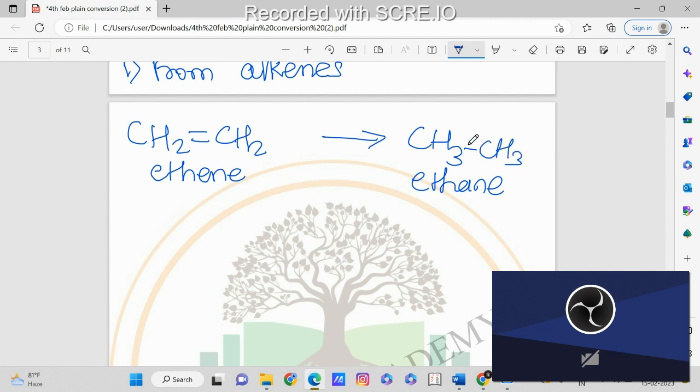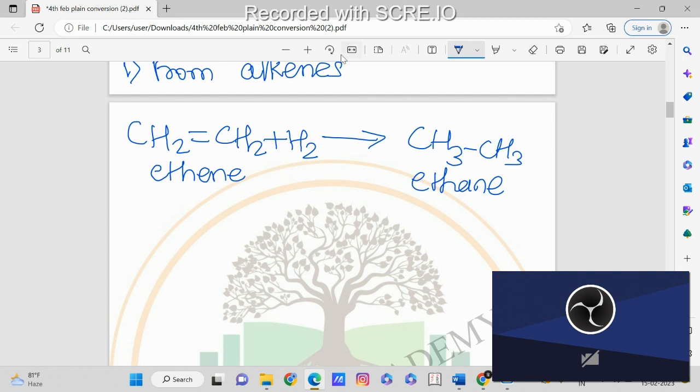So we are having two hydrogens extra on the ethane. To have two hydrogens extra, we have to add two more hydrogens. So for that we are adding H2 gas over here, so that we can have one hydrogen more on each carbon of the ethane.